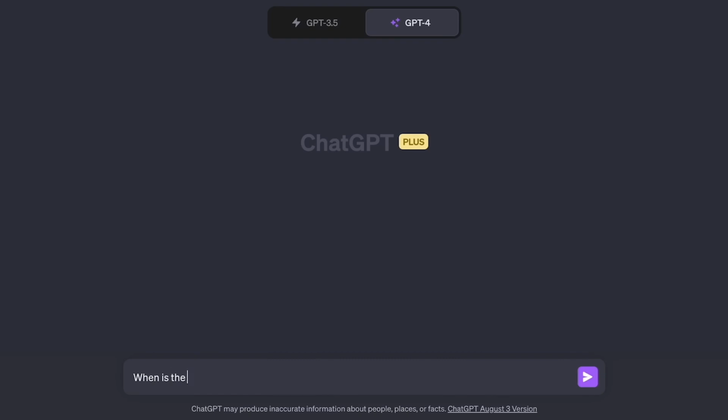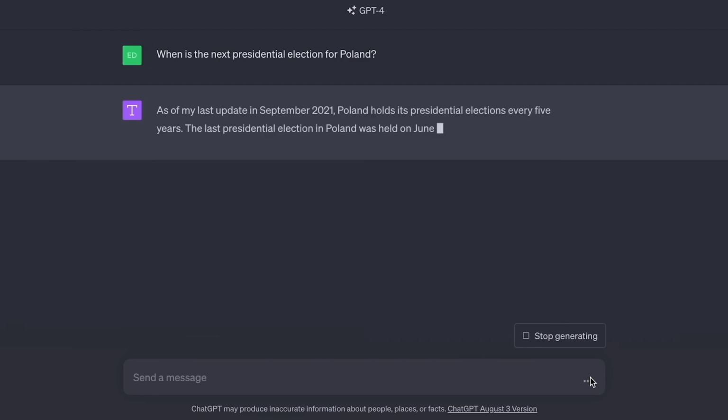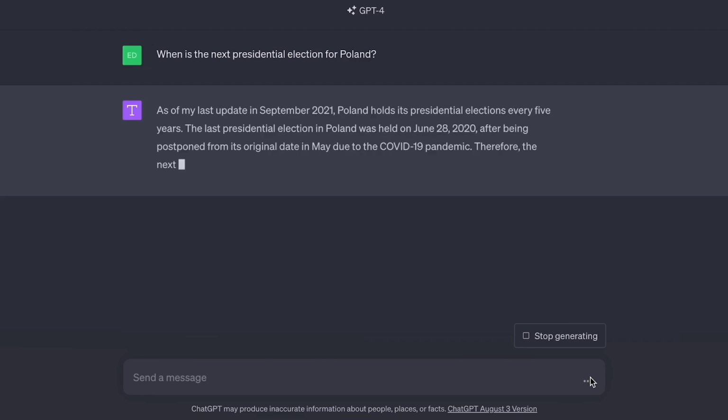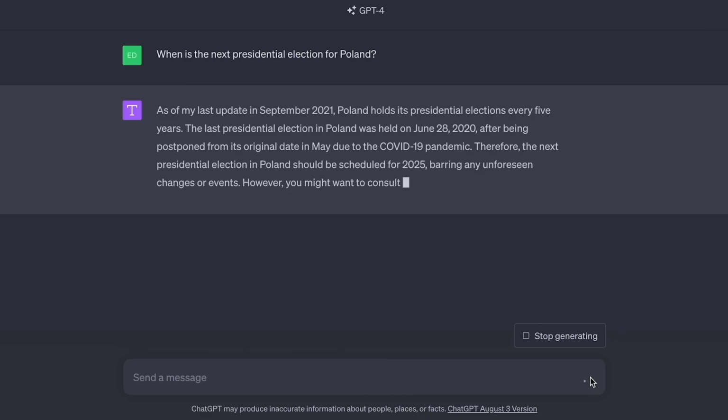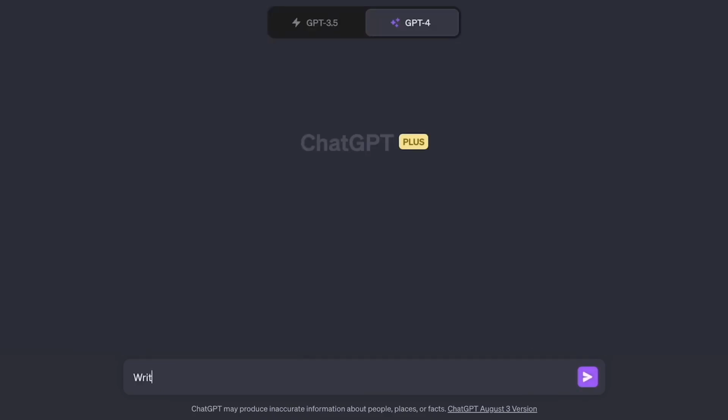So, for example, instead of writing "when is the election", you could write "when is the next presidential election for Poland?" Let's go ahead and run this, and this will be much more precise and knows exactly what we are asking about. It's not going to go guessing and waste our time as well as waste our resources. So in other words, tokens that we are using. So in other words, money, in order to get the right answer the first time. Here are some other examples of how you could write clearer prompts.